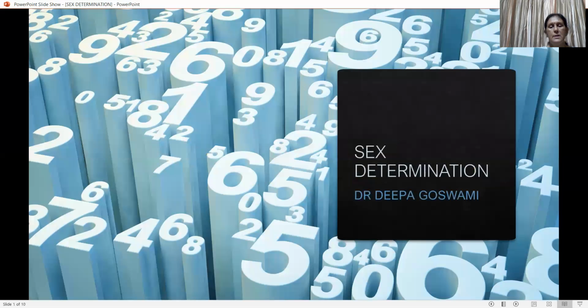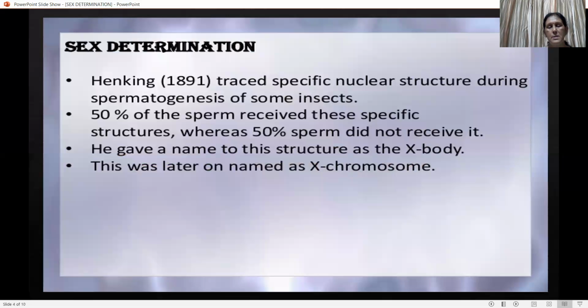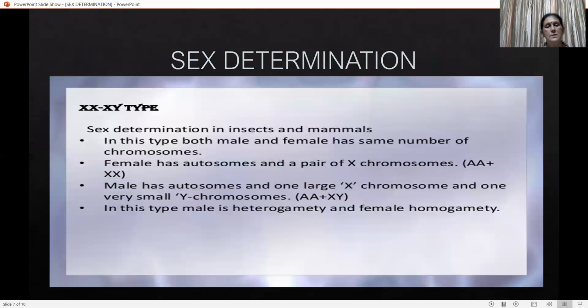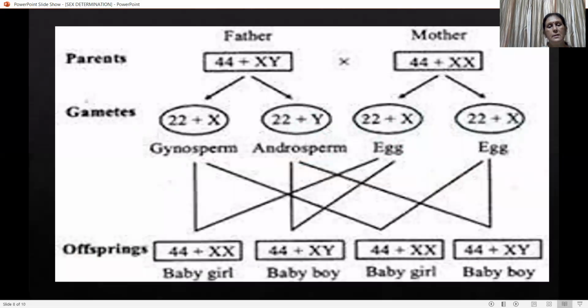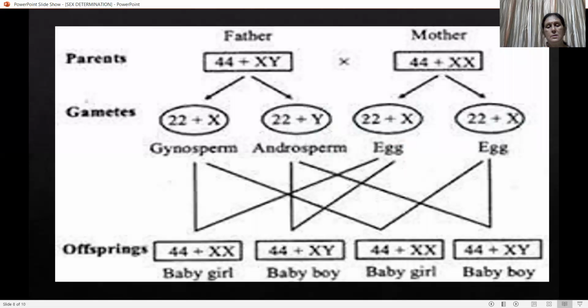If there is any doubt, you can ask me questions. And this is a very important part in principles of inheritance, and it is a common question. What is always asked is the sex determination method of human beings. Then you can write this XX-XY type, and you also have to give this Punnett square chart.